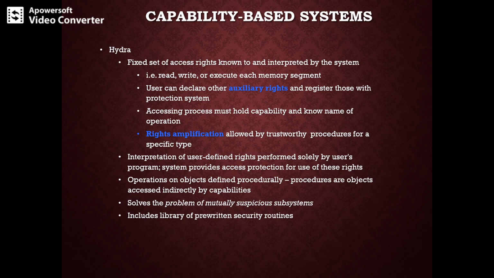There are design decisions which permit experimentation in Hydra, that is, separation of policy and mechanism in the kernel, and the use of an object-based model of computation with capability protection. Totally, Hydra supports rights amplification, and this enables a more privileged protection domain to perform an operation on behalf of a less privileged protection domain. The operations on objects are defined procedurally, and it also solves the problem of mutually suspicious subsystems.